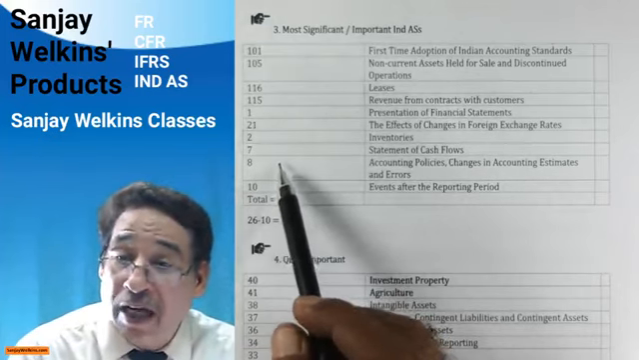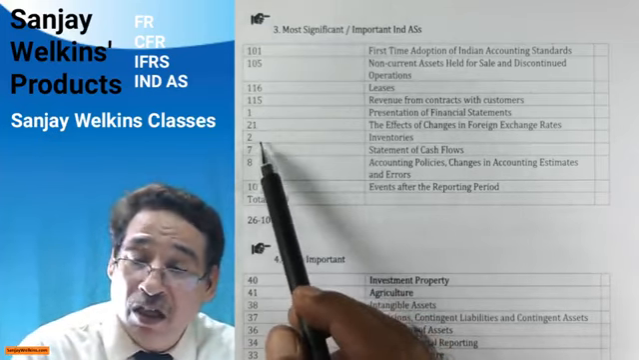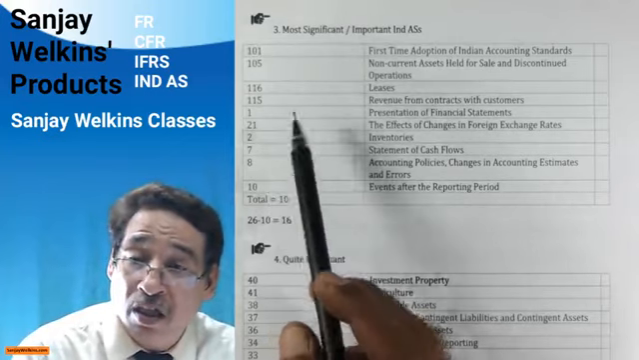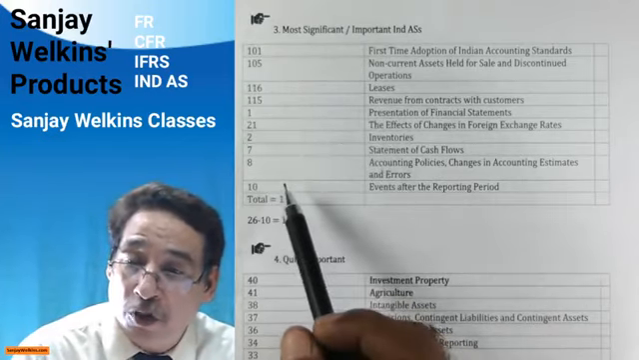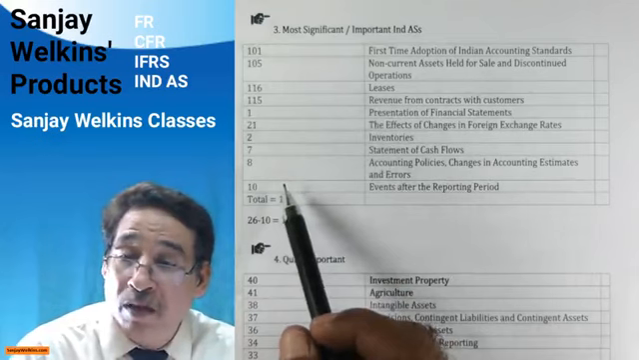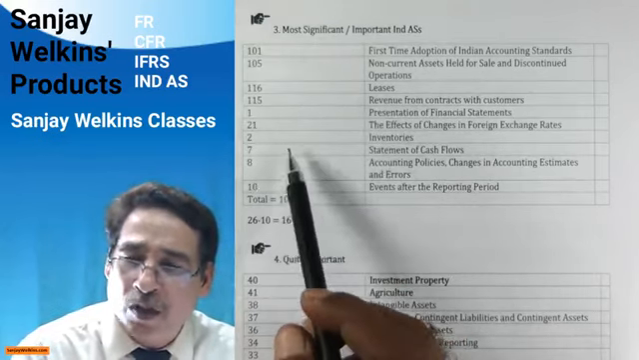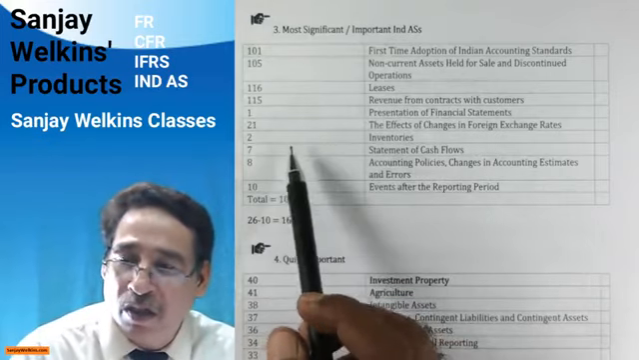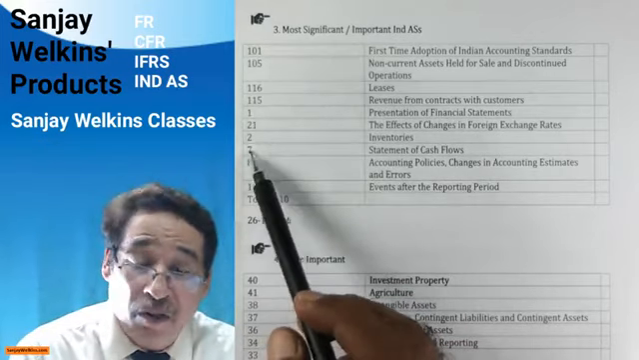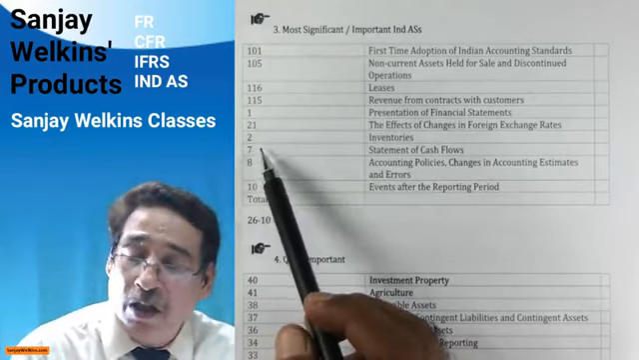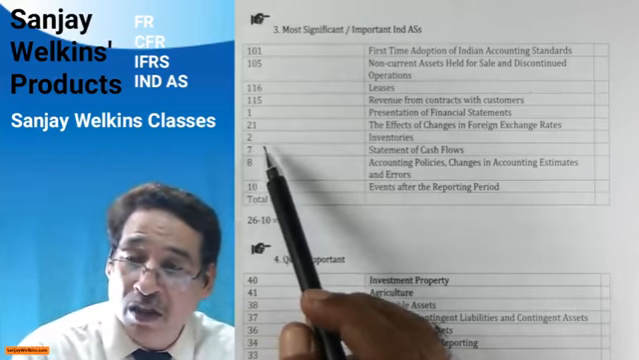Similarly, besides that, I have kept even Ind AS 2 under the category of most significant and important. Some may feel very surprised by that because to some it appears quite simple. No doubt it's a simple standard, correct? But at the same time, in my opinion, it's important simply because there are case studies, many case studies.